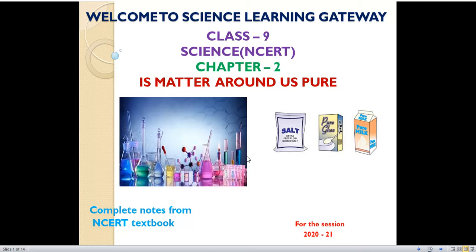So in this chapter, basically we'll read about the matter which is present around us, in our surroundings. Is that pure? When you go to the market to buy milk, curd, butter, spices, mineral water, etc., you can see the word pure written on the packets of those food materials. Does that mean that those substances are pure? According to scientists, what does the word pure mean?